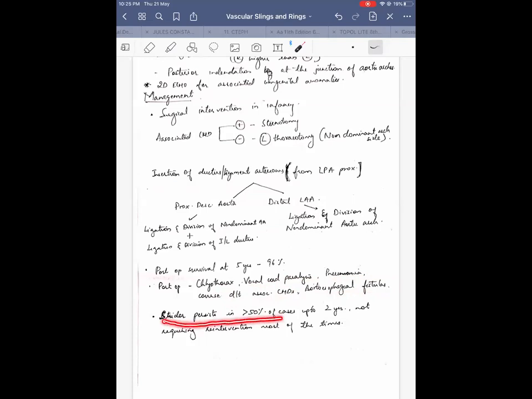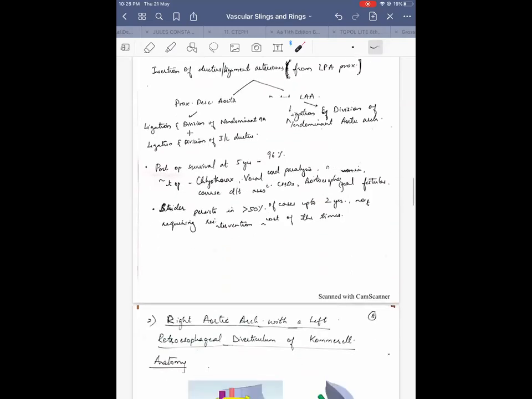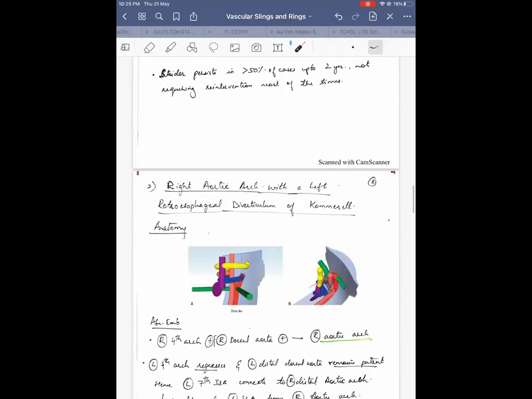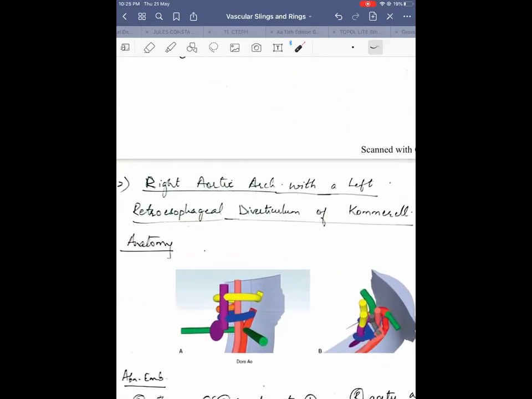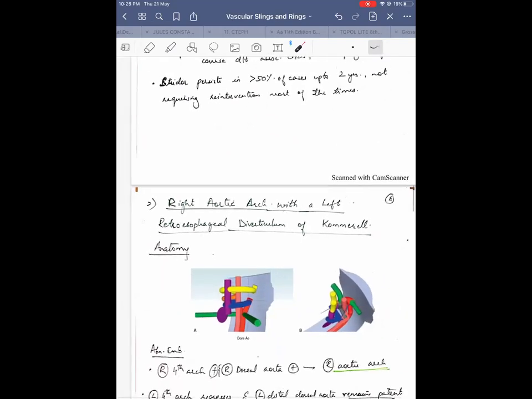Stridor persists in more than 50% of cases up to 2 years after surgery, but they do not usually require reintervention. So this is about double aortic arch, which is the most common cause of a vascular ring. Now coming to the second most common cause, that is the right aortic arch with the left esophageal diverticulum of Kommerell.